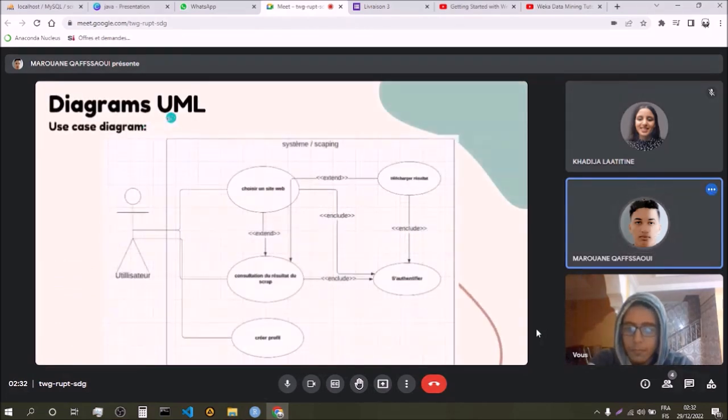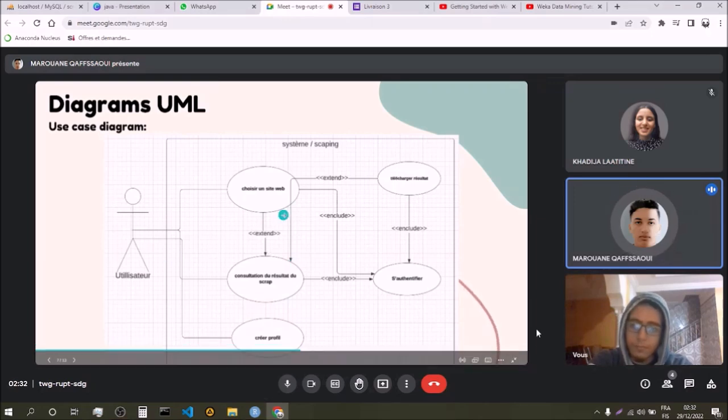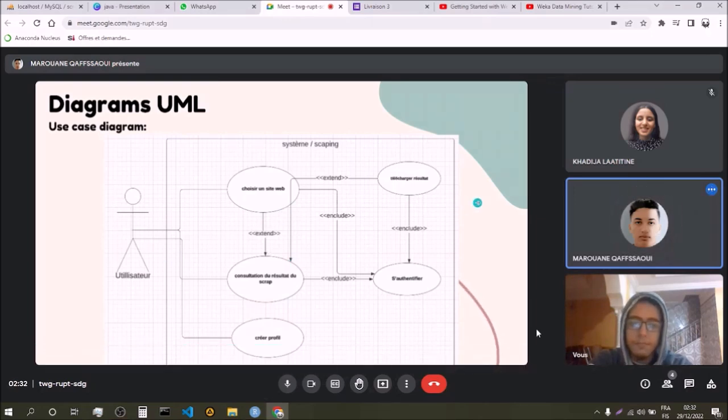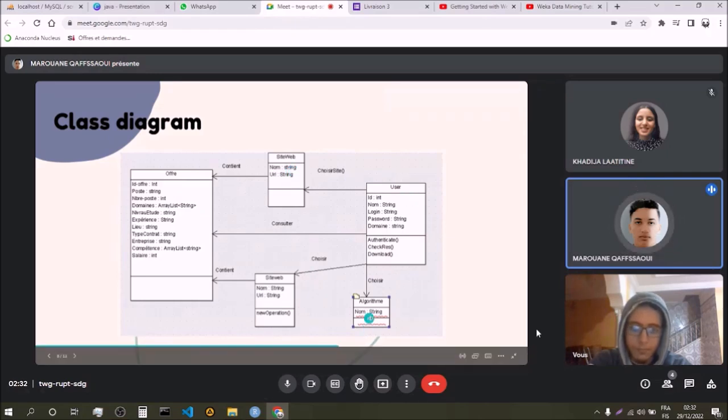First is a use case diagram. We have 5 use cases. Choisir un website, télécharger résultats, authentifier, la consultation des résultats du scrap et puis créer un profil avec un seul utilisateur, c'est qui va utiliser notre application. Class diagram: we have 5 classes, author and website, user and algorithm and website.